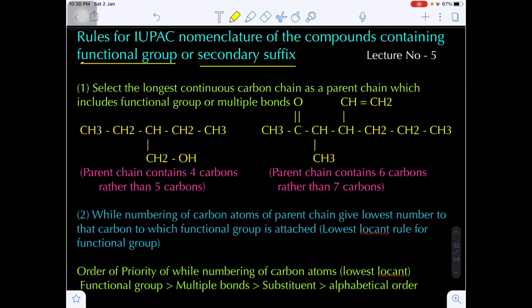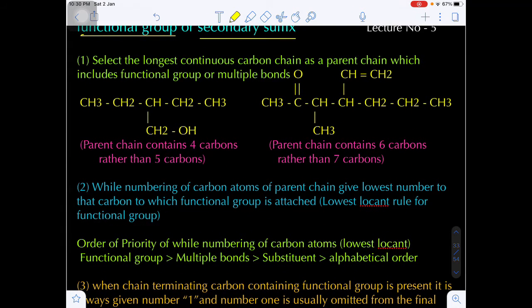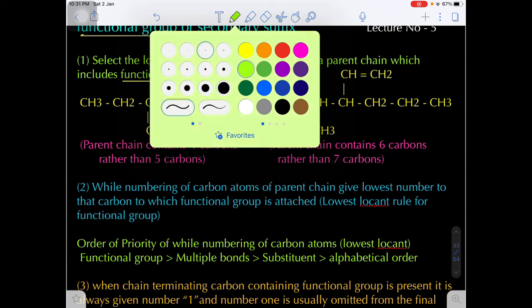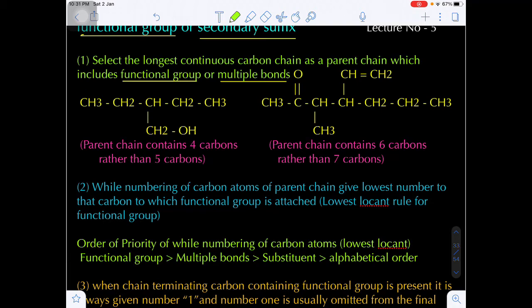Now here, select the longest continuous carbon chain as the parent chain, which must include the functional group. If multiple bonds are also present, they must also be included in the parent chain. Suppose if you see in this example, there are 1, 2, 3, 4, 5 carbons, and 1, 2, 3, here 4 carbons. So what will be the longest chain?